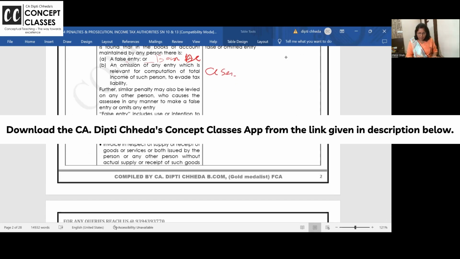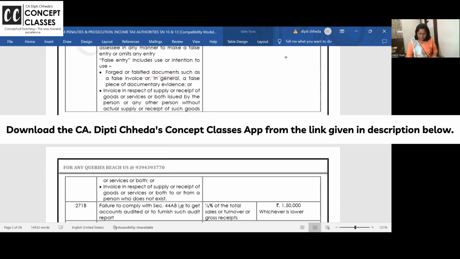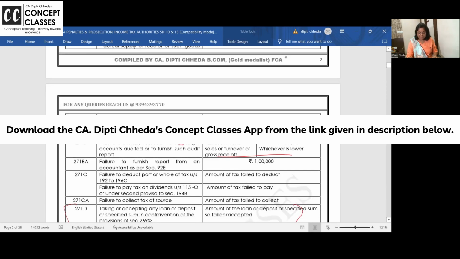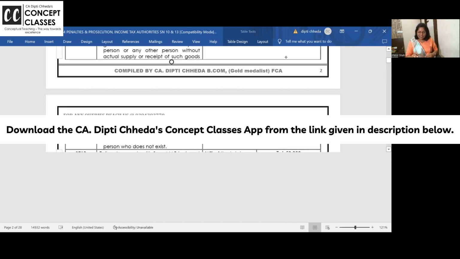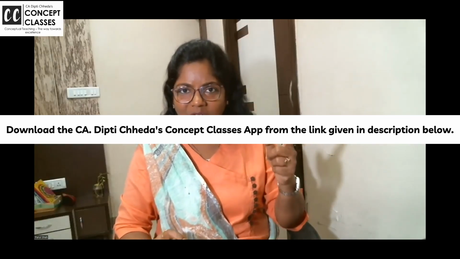Now, what is a false entry? A false document or invoice is issued without goods actually coming. Okay, so now we stop here. These were the important amendments and the concept.